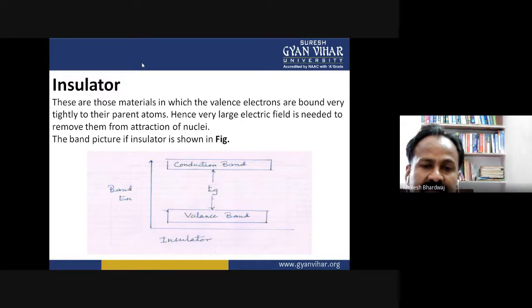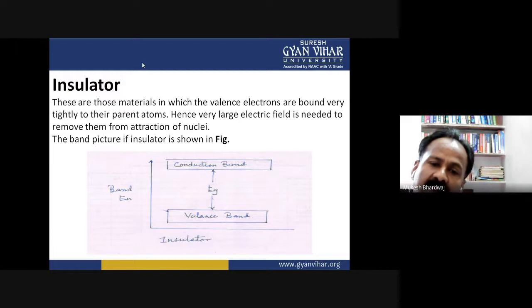Valence band and conduction band, and the gap between these two bands is denoted by Eg, known as the forbidden energy gap, and the gap is very wide, as you've seen through the diagram.